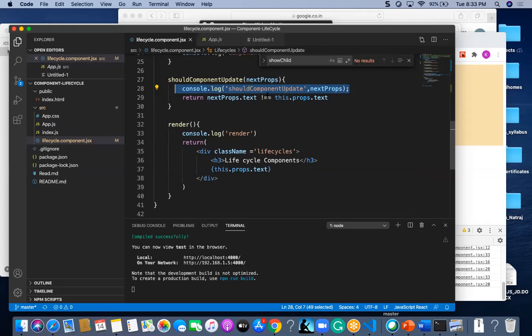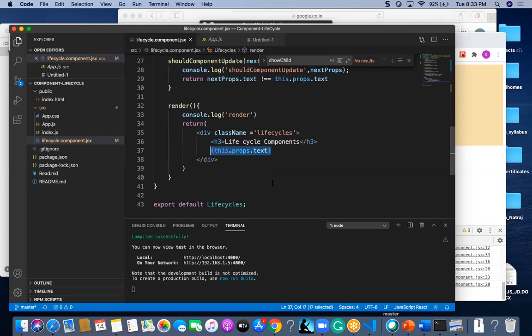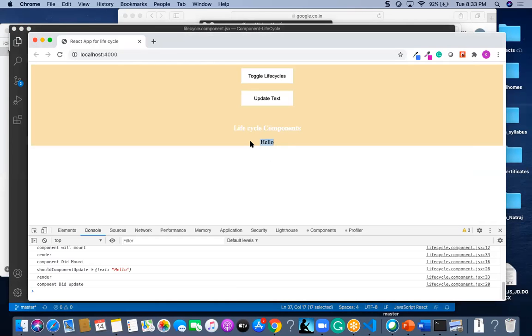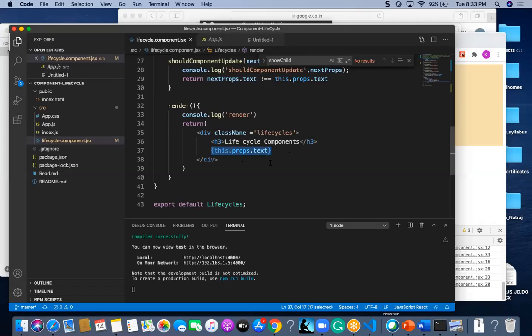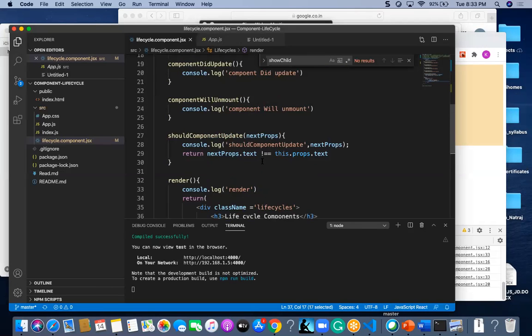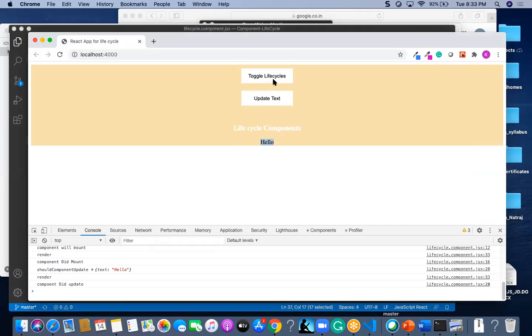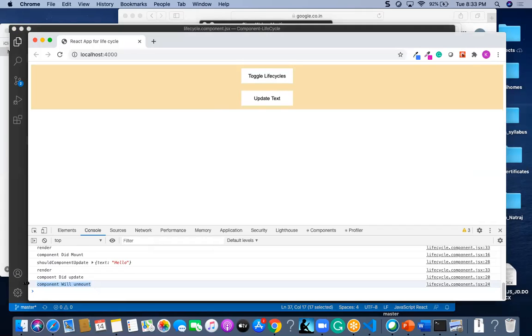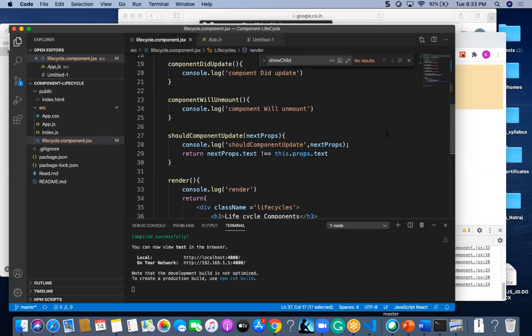Now the props has the value hello, and this.props.text is the one which will be displayed on my front end, that is hello. That's how it will update. And finally, if I click on this toggle, it will unmount the total component. That's how it is.